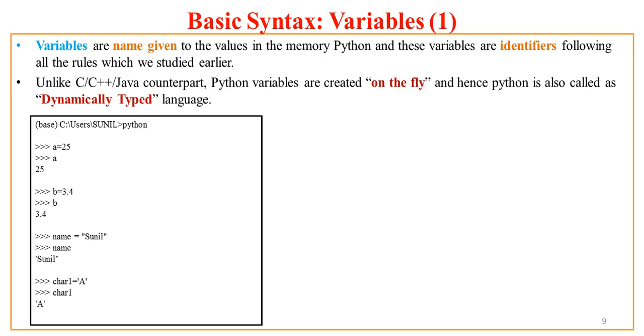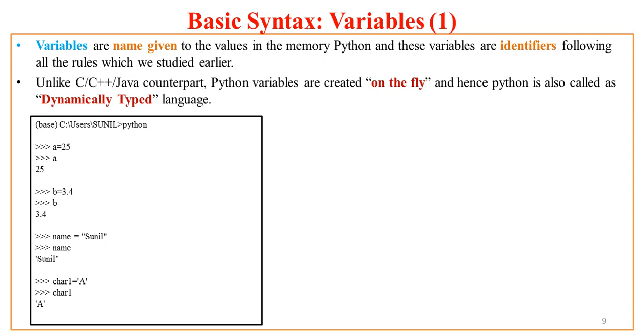So here I have created a variable a, assigned value 25, and on the Python prompt, if I simply type a and press enter, I get a value 25. Now I have created one more variable, that is b. I assigned value 3.4 to it, and if I try to print the value of b, I have to just simply type b on the Python prompt, press enter, I get answer 3.4 as output.